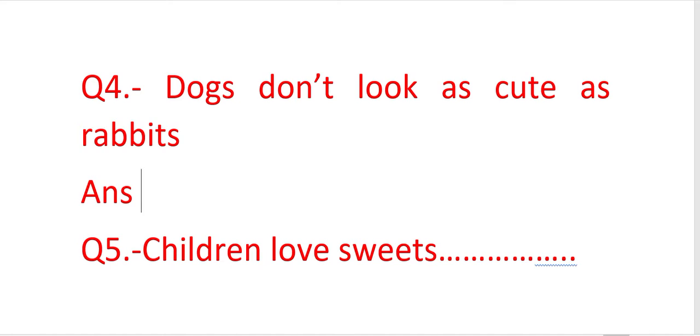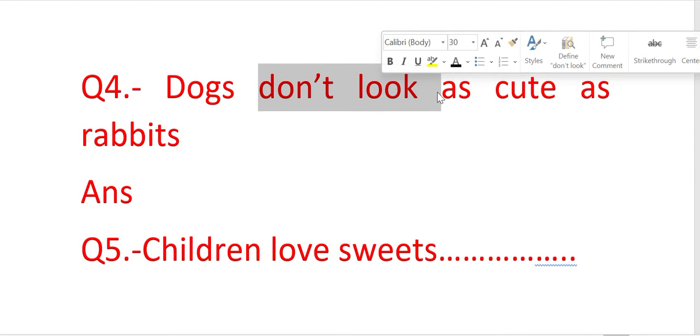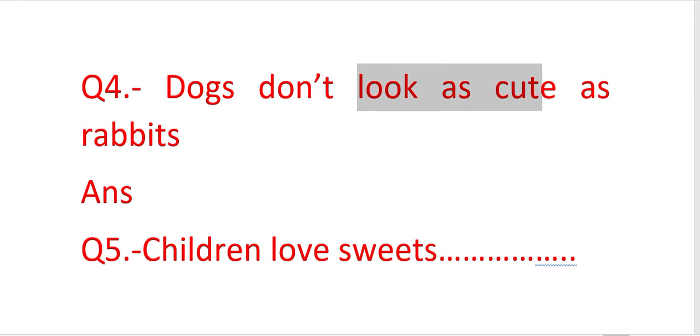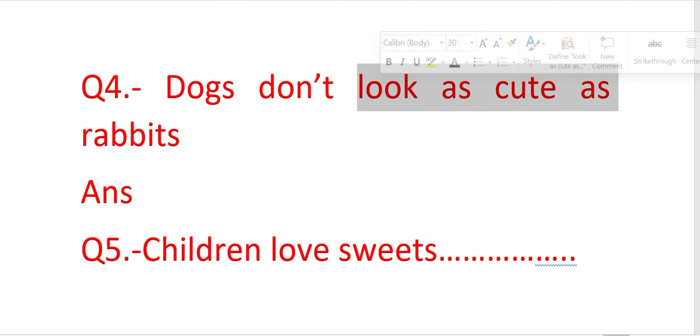So the answer, dogs don't look as cute as rabbits. So this is in which degree? This is in the positive degree, because in the positive degree we use the as... as combination. Can you see here, as cute as? So this is the positive degree. So when we have a sentence in the positive degree, we can change it into the comparative degree, and we have also one more option, if it is possible, the superlative degree.